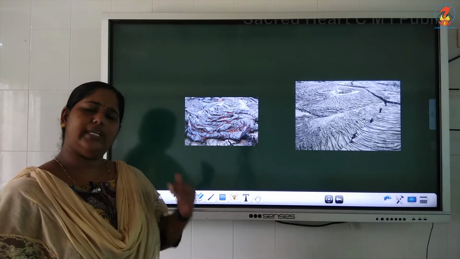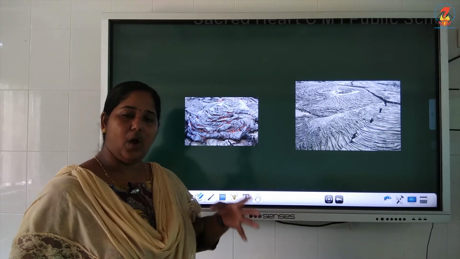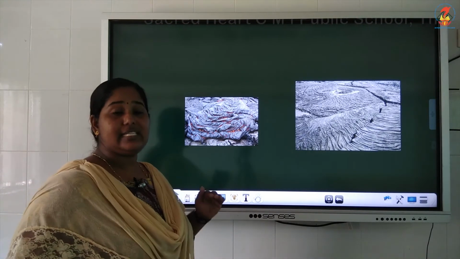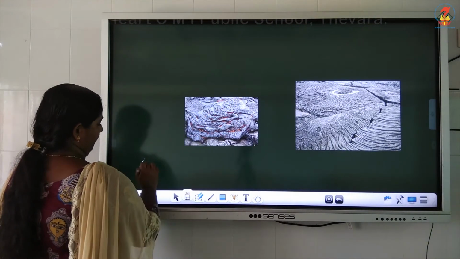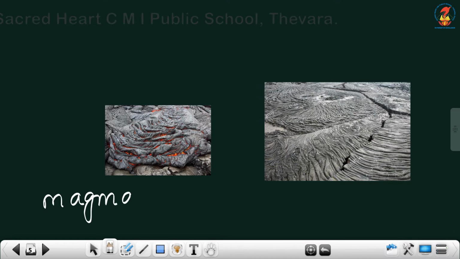So volcano is actually the hot liquid inside earth. When this hot liquid is inside the earth, it is called magma. What is it? Magma. Inside the earth it is called magma, and the moment it reaches the surface of earth and bursts out, it is called lava. So it is lava which flows out.